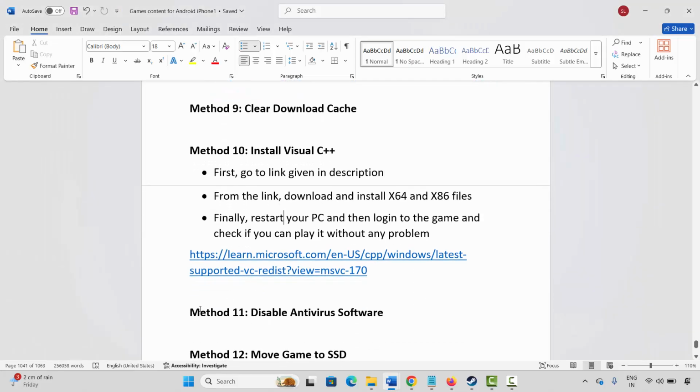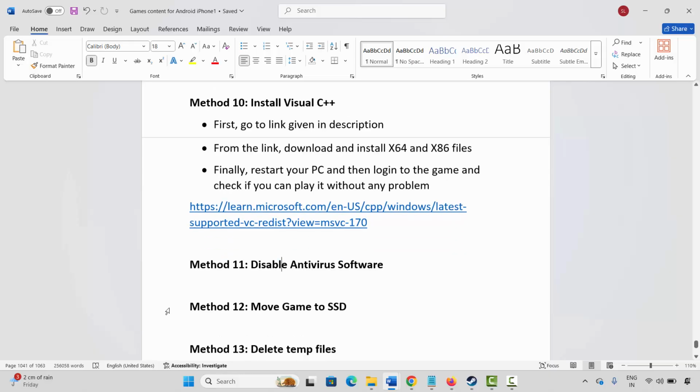If not, next is to disable antivirus software. So if you have any antivirus software installed on your system, then you are suggested to disable it before you launch the game. Most of the time, the antivirus software stops you from playing the game. So make sure to disable the antivirus software and after that try to launch the game and check.